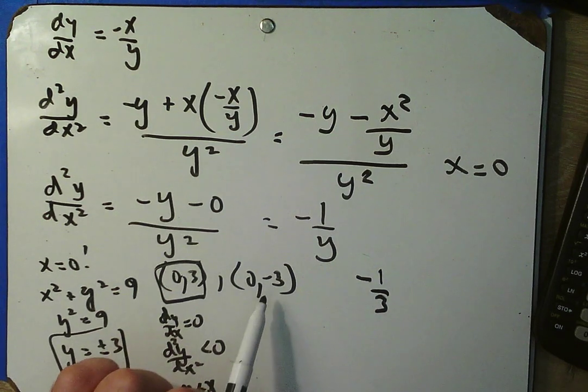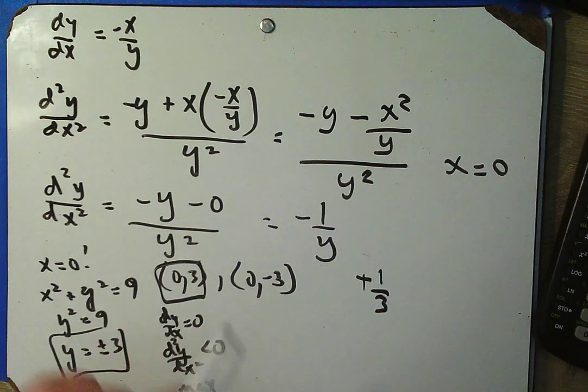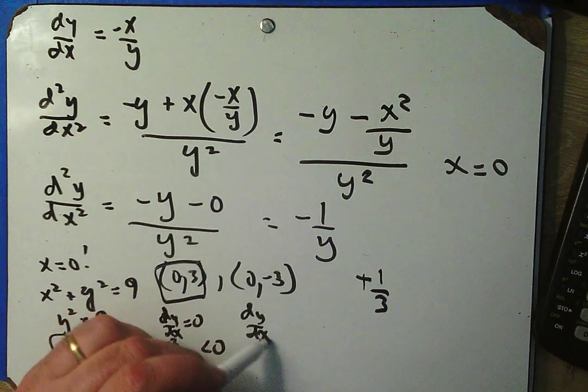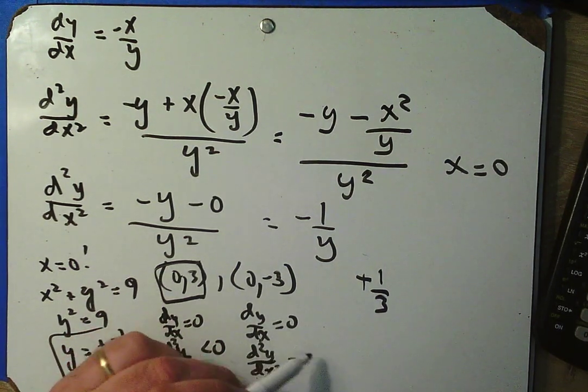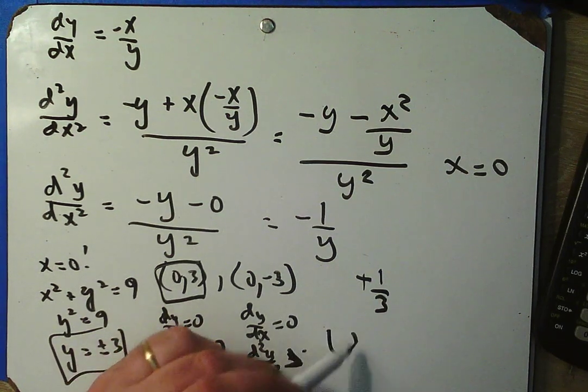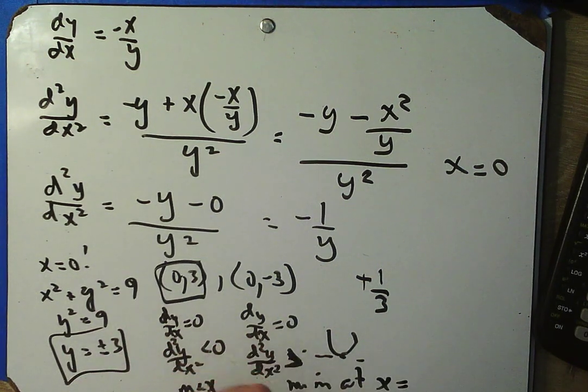But we also had this ordered pair, so what if we plugged in a negative 3 here? Then minus a minus would be positive 1/3. So we know that dy/dx equals 0, and the second derivative would be greater than 0. And therefore we have a min at 0, negative 3. All right, so I can figure out maxes and mins using the second derivative test. You will need to know the second derivative test.